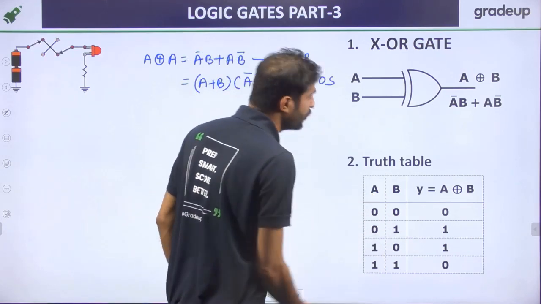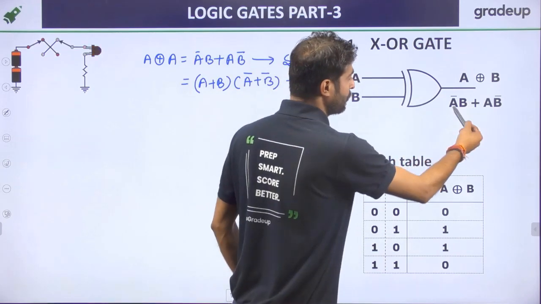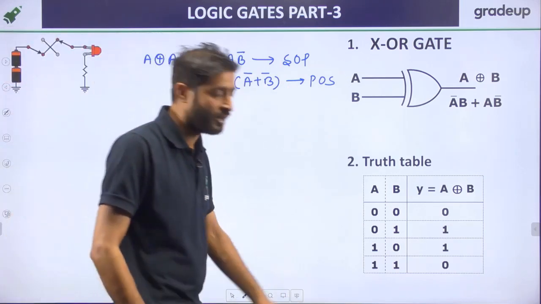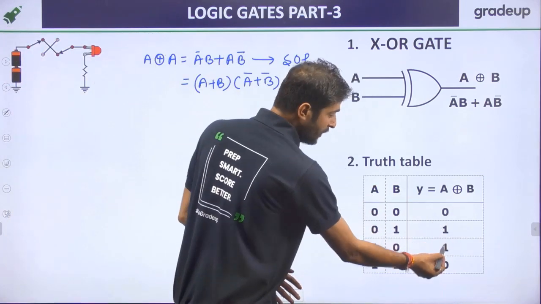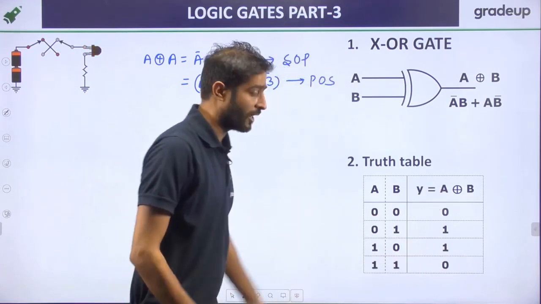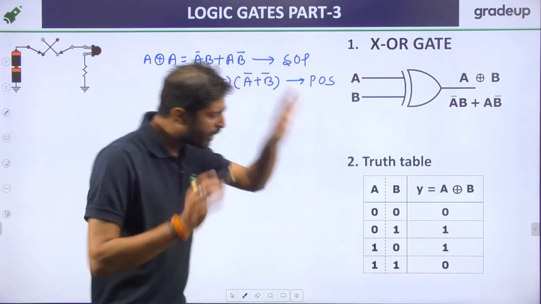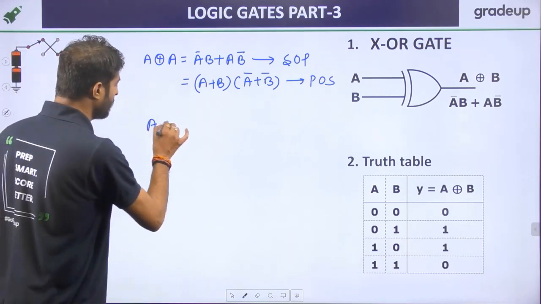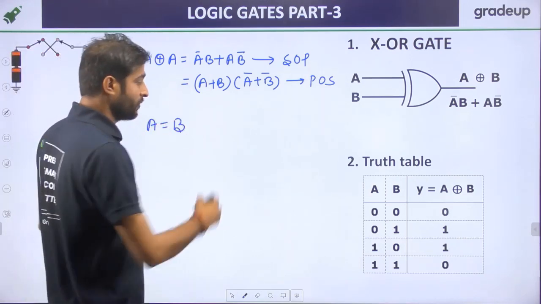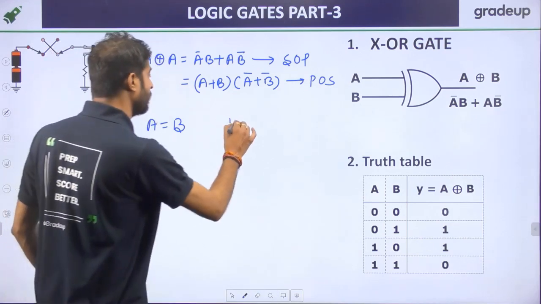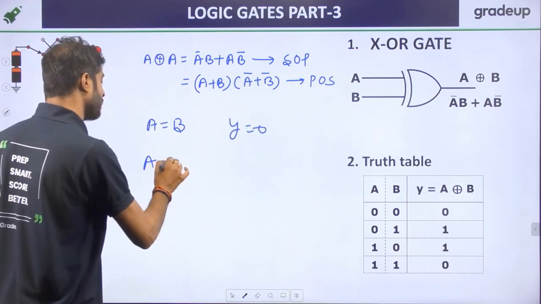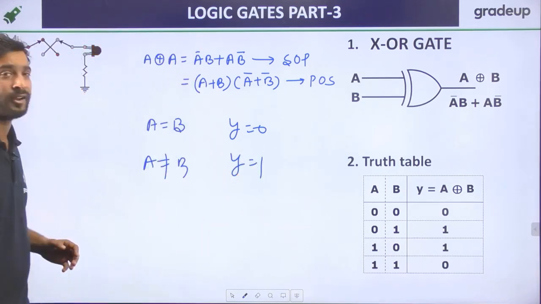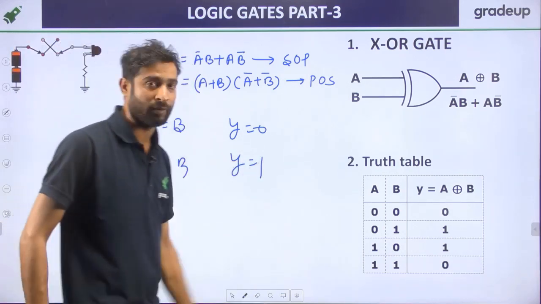Now, when 0 0 is applied, by this formula, just put the value A as 0 and A bar as 1, and B as 0 and B bar as 1. Then you will get 0, 1, 1 and 0. Right? So by this truth table, we can observe that whenever these two things are equal, the answer will be 0. And when these two things are unequal, that is opposite, then the answer will be 1.